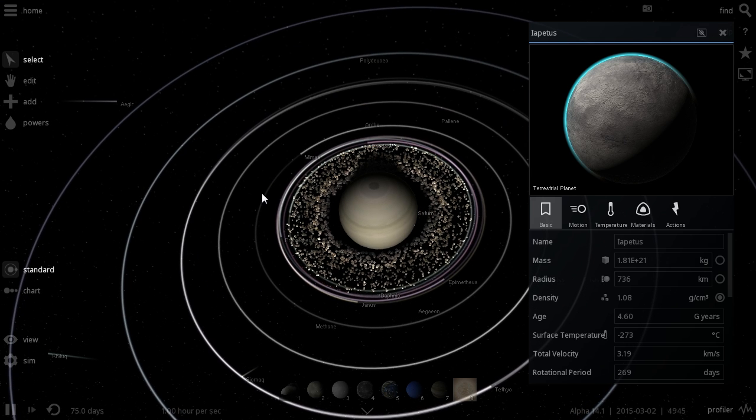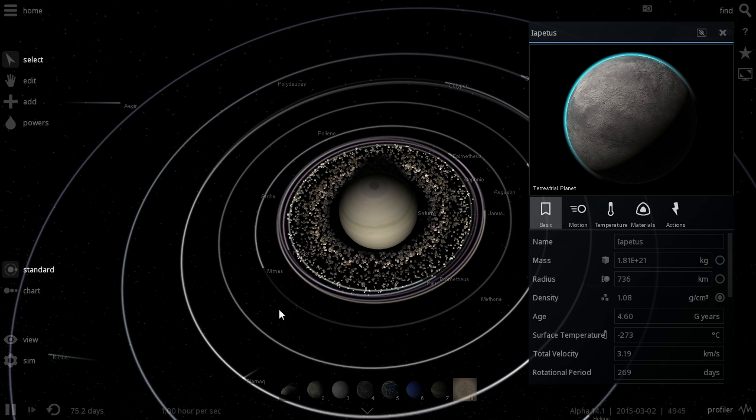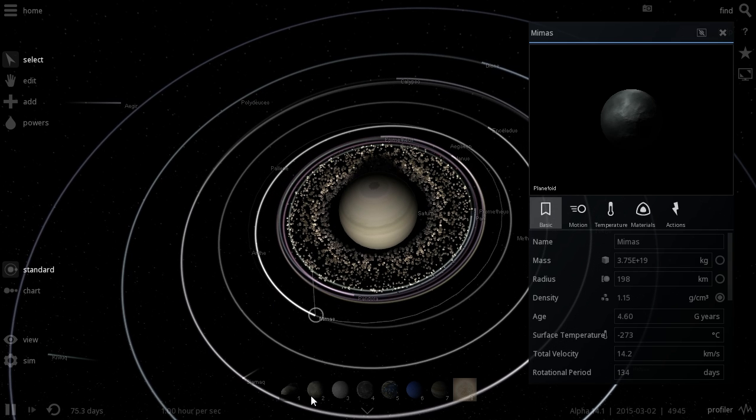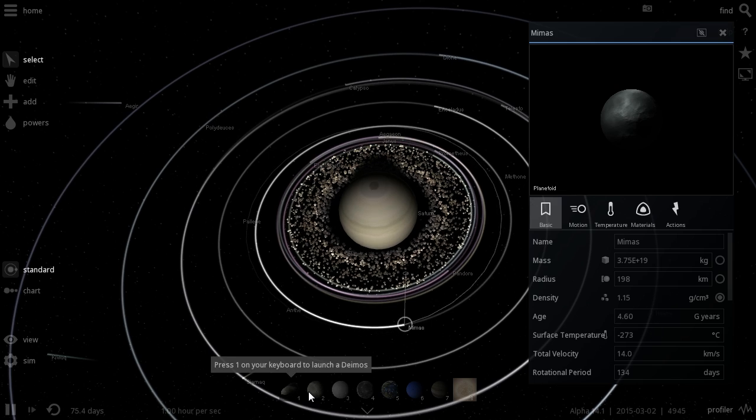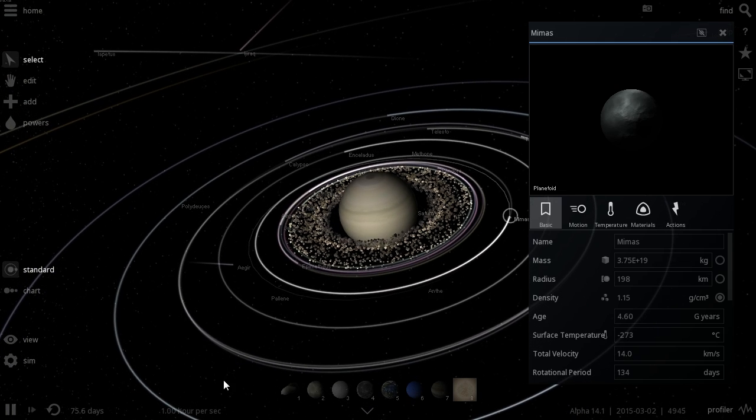And let's take a look at the major satellites, the most famous satellites of Saturn, starting with this one right here, Mimas. This is actually one of the objects, object number 2, that you can use to collide with other objects in this game. And let's take a look at Mimas.